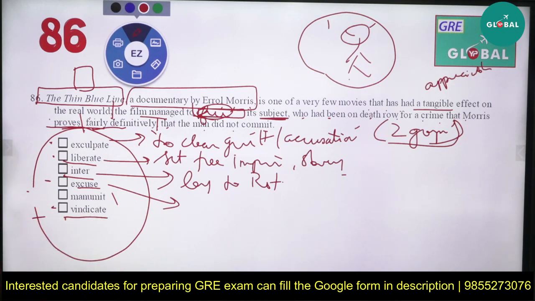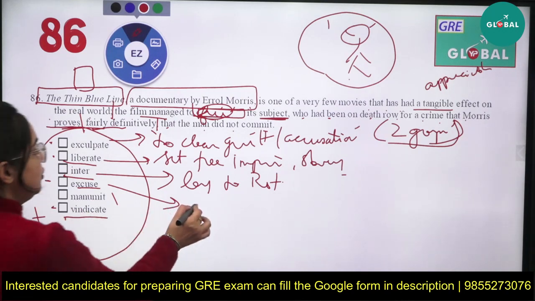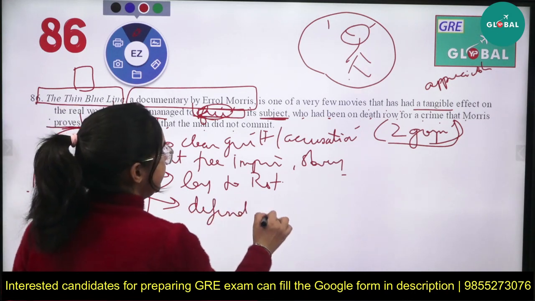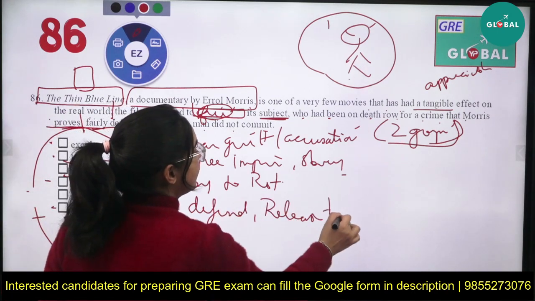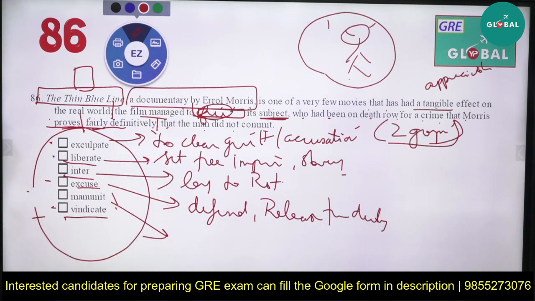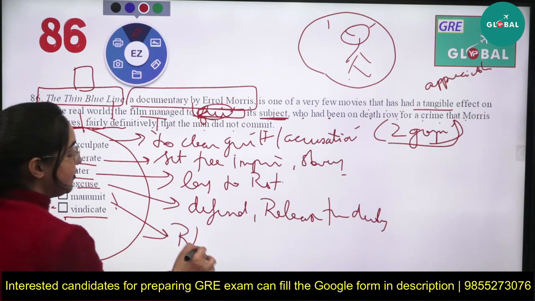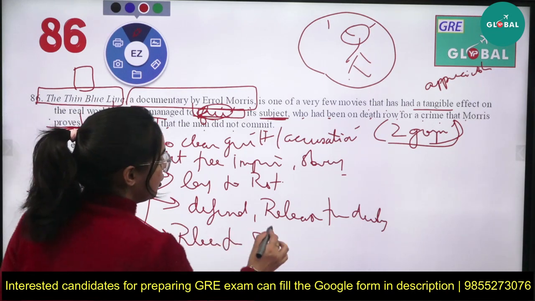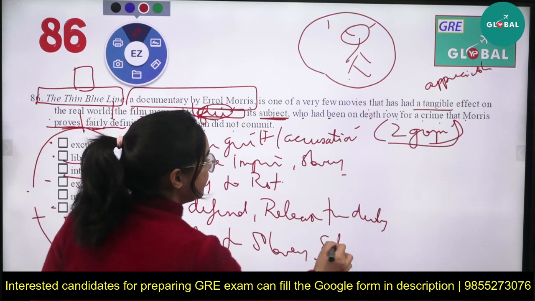Next you have excuse. Excuse means to defend someone, or to release someone from duty. To defend or release from duty, that is excuse. Manumit. Manumit means releasing from some kind of slavery, release from slavery, or you can say simply set free.